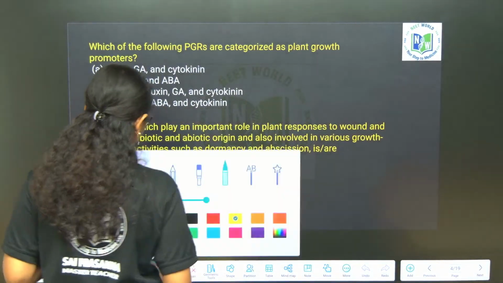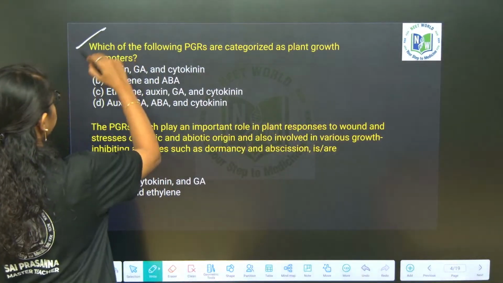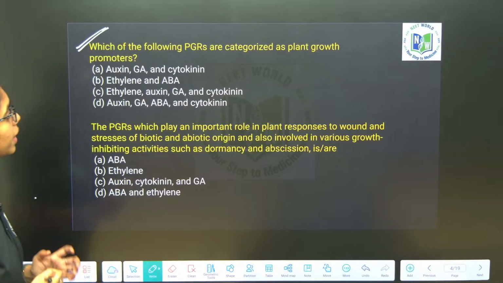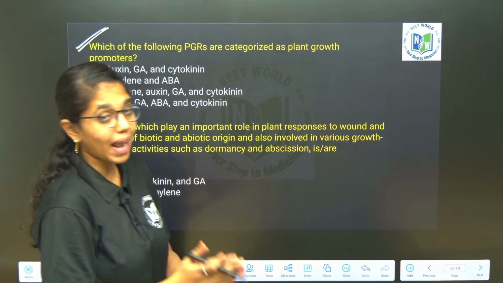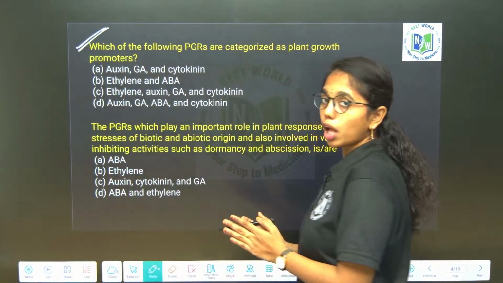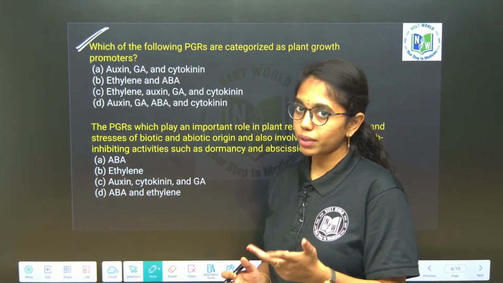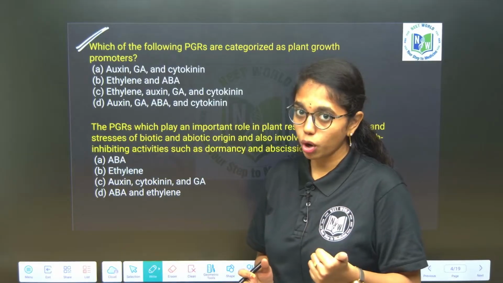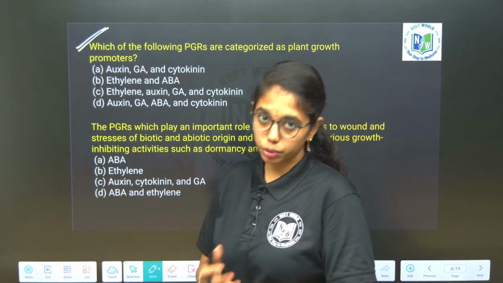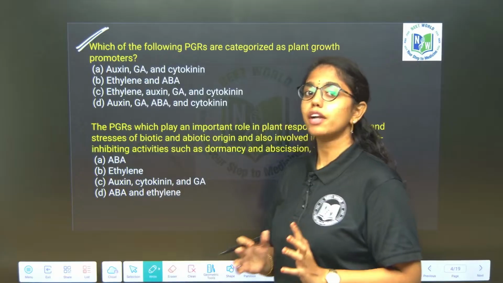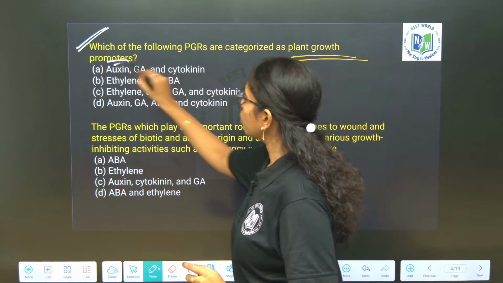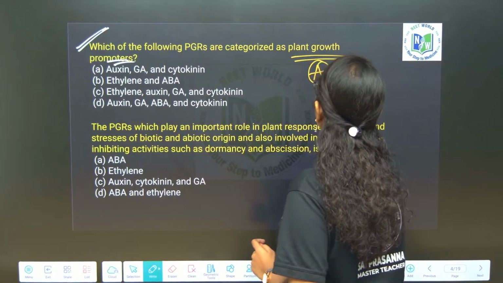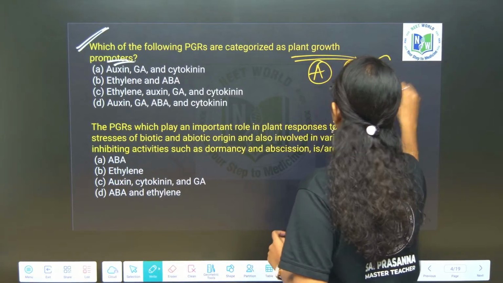If we look into the first question, which of the following plant growth regulators are categorized as plant growth promoters? We all know phytohormones are of two types. One set comes under plant growth promoters and the next set, plant growth inhibitors. Plant growth promoters include auxin, cytokinin and gibberellins, right?